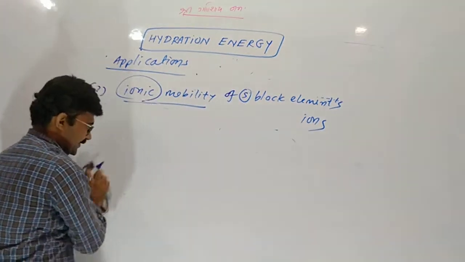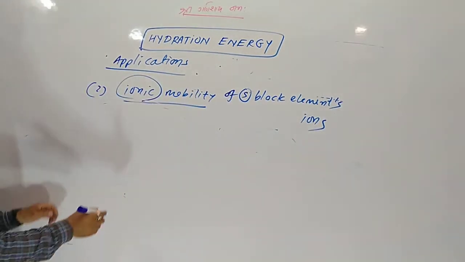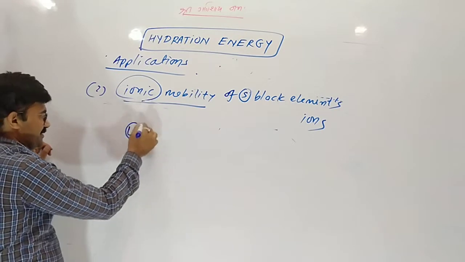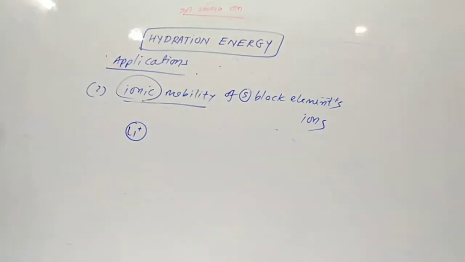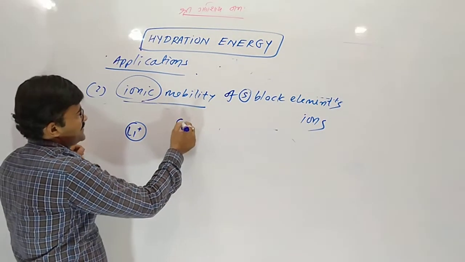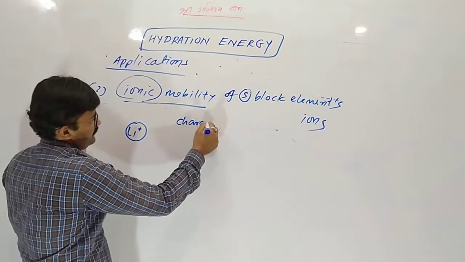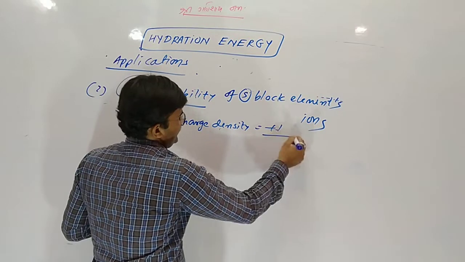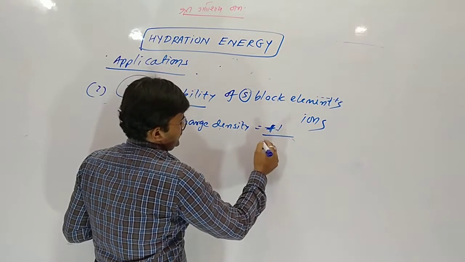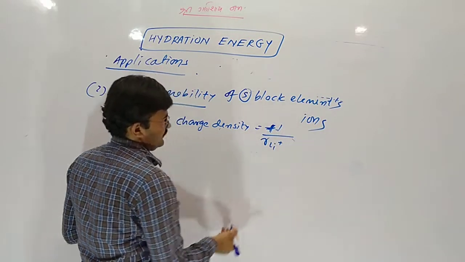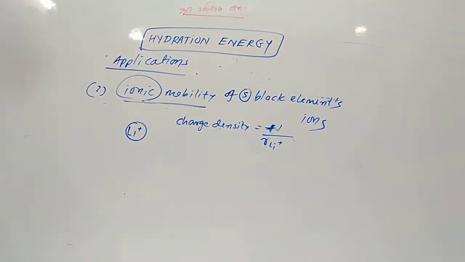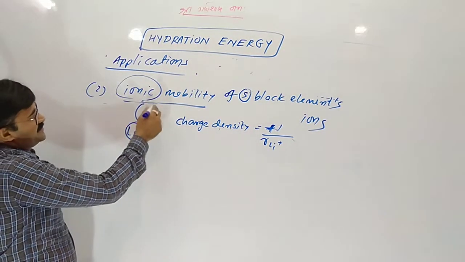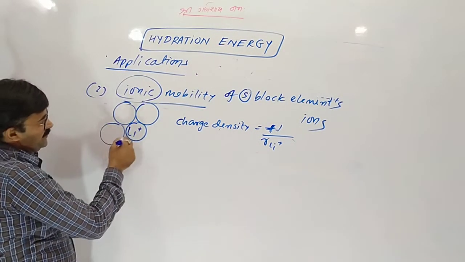I told you lithium is very small in size. So charge density is the highest for lithium. Charge is +1 upon the radius of lithium. Charge density is highest, so it has great attraction toward water.